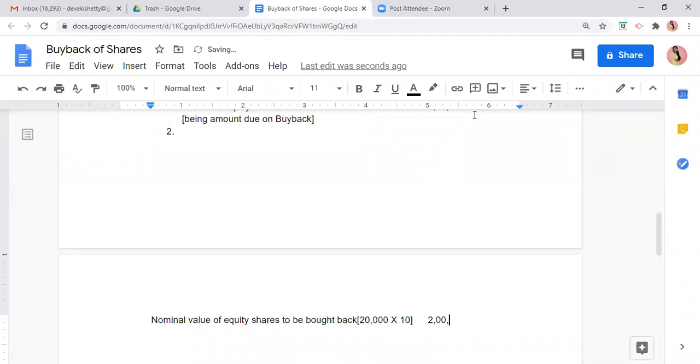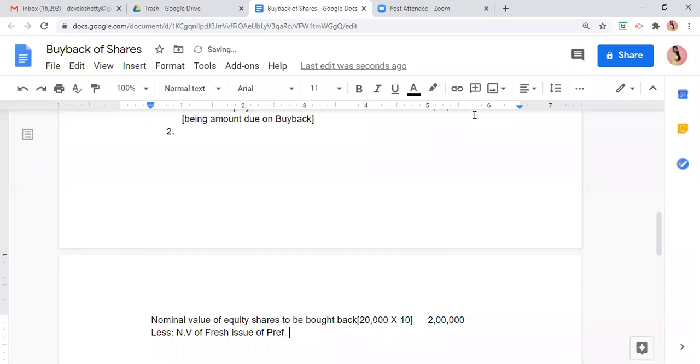2 lakh. And from this we less the nominal value of fresh issue of equity shares.